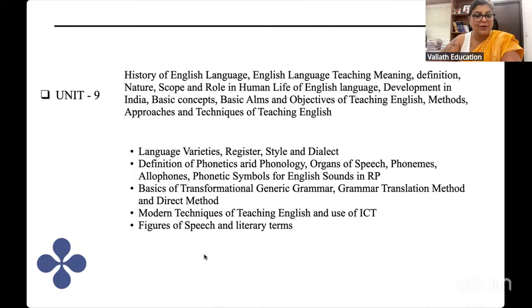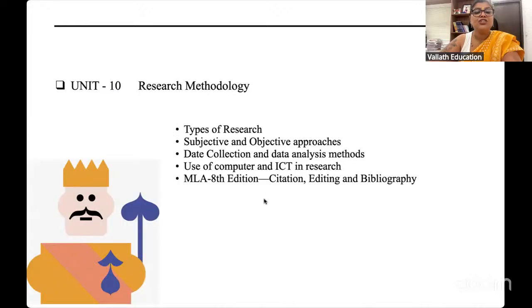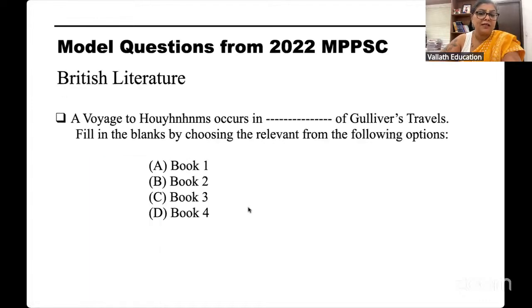Then we have language. Language also will be dealt with in detail. We have experts on that here. And then research methodology, including types of research, data collection, ICT, MLA handbook, etc. So these are the 10 units that we have to cover. Now we have included some model questions here.